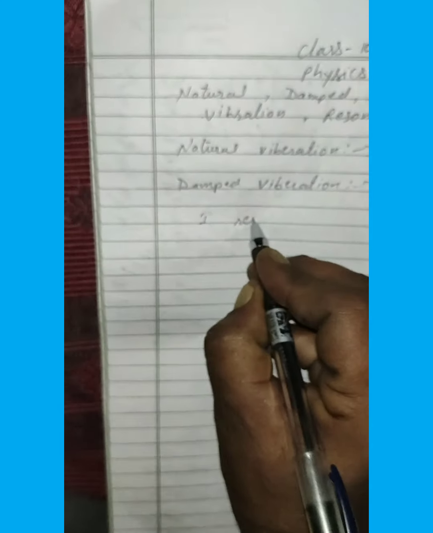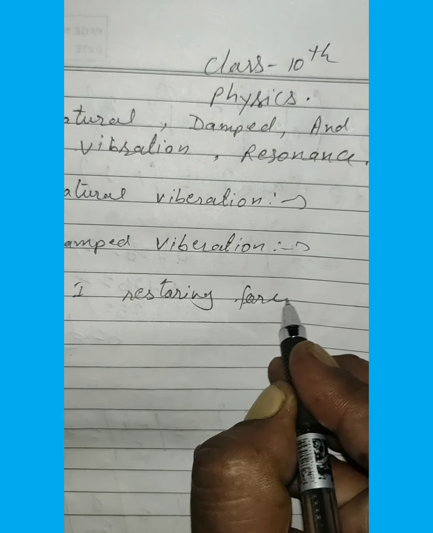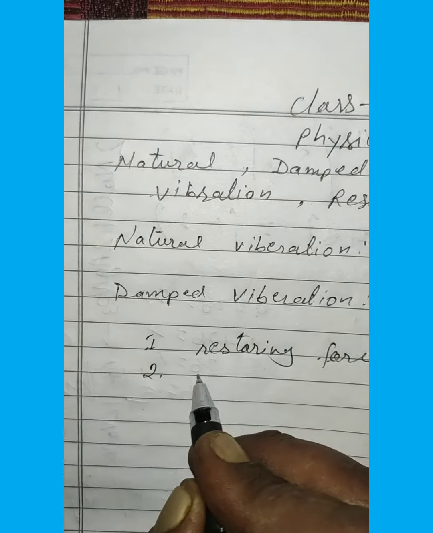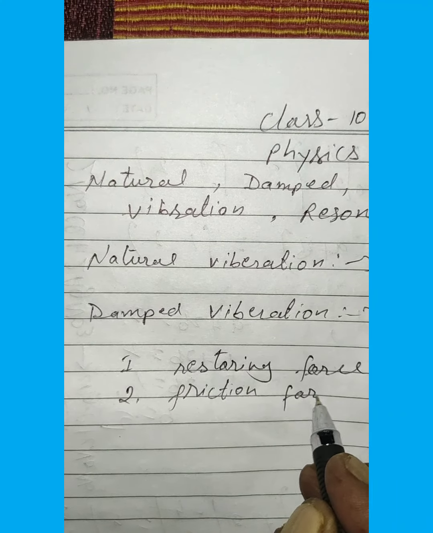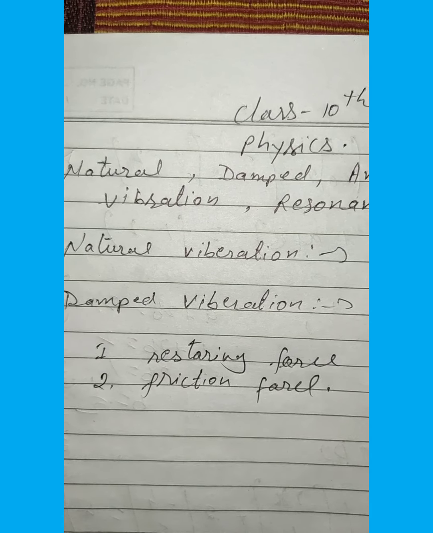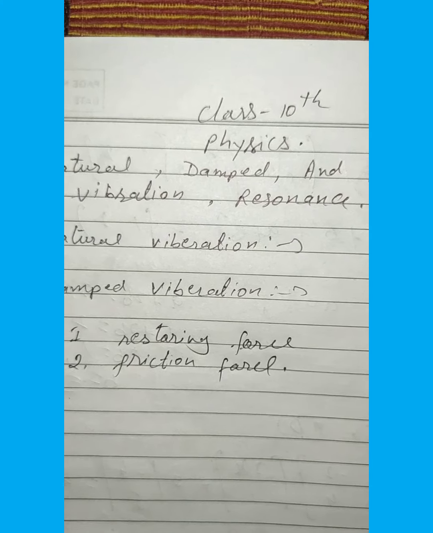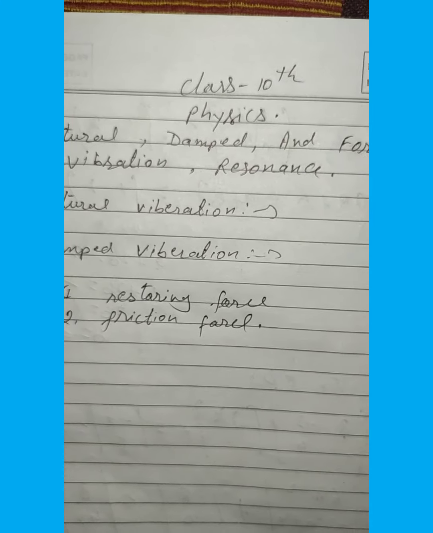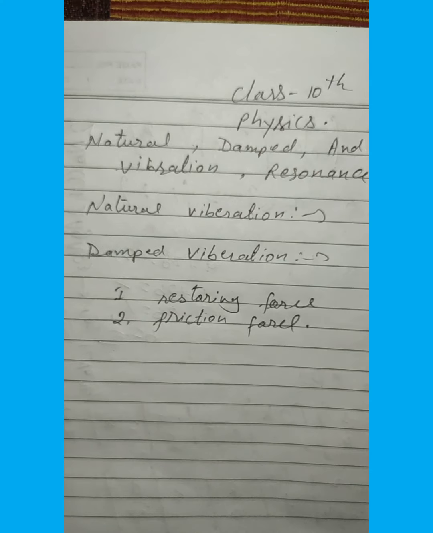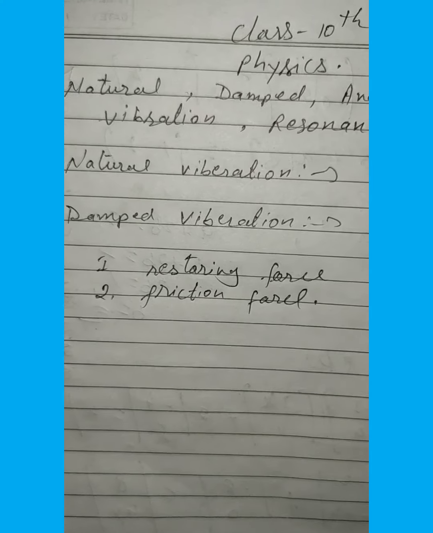Number one is the restoring force, and the second one is the frictional force. These two forces act in damped vibration. The amplitude of the motion decreases due to the friction force. The friction force at any instant is proportional to the velocity of the body and it has a tendency to resist the medium.